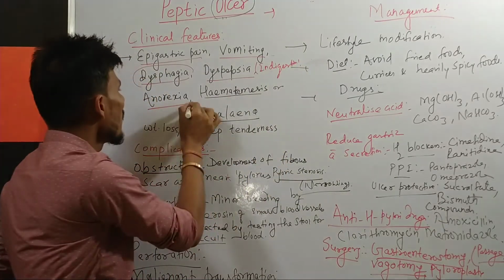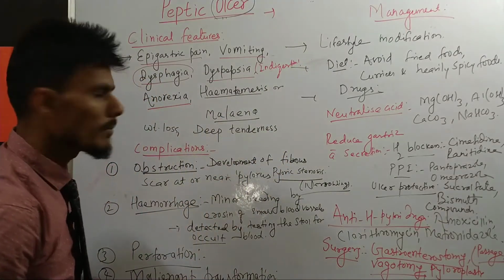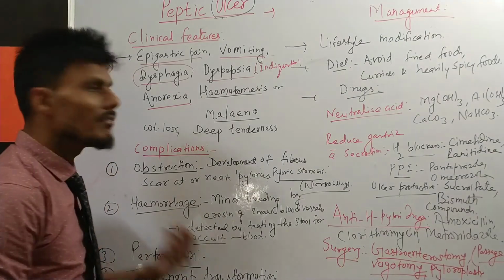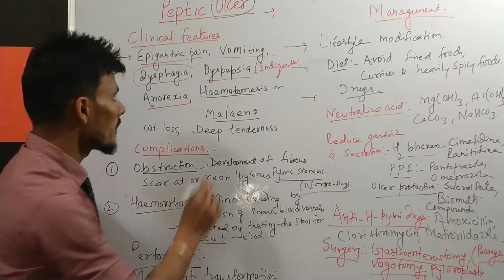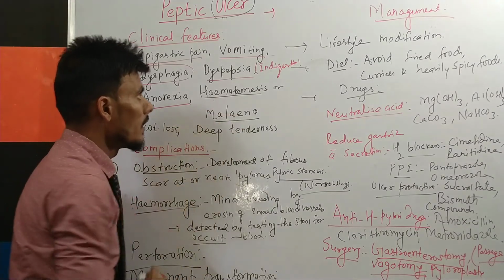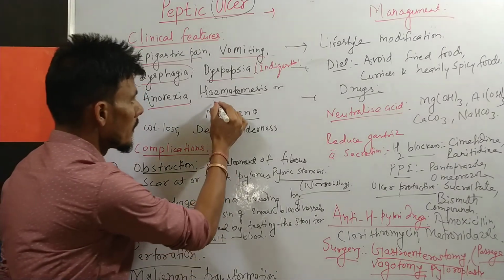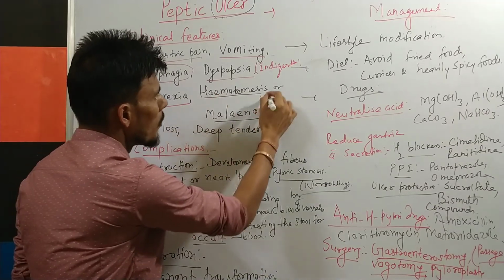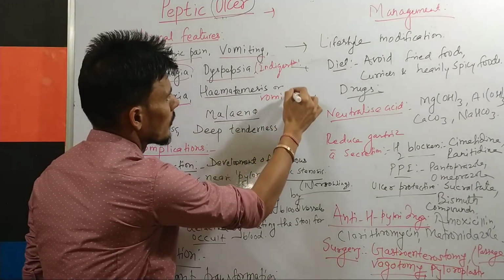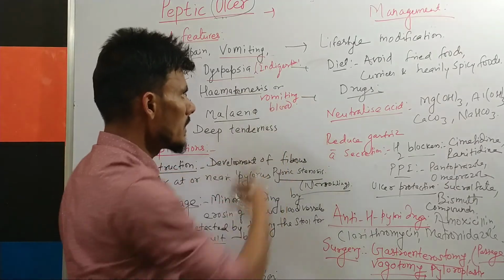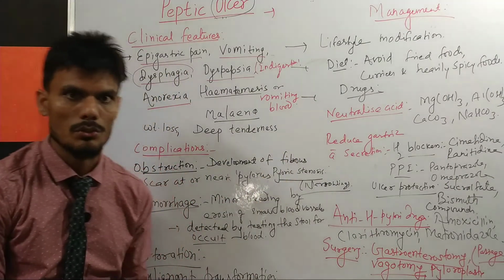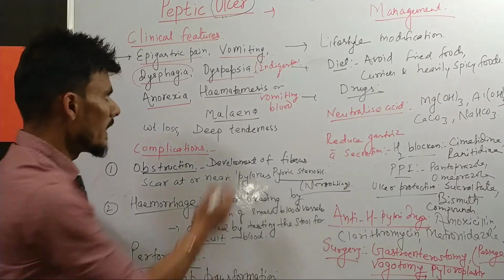After that, the patient may have anorexia, that is loss of appetite, or sometimes the patient may feel like taking food but is afraid to take it. The most important thing to remember is hematemesis, which means vomiting blood. You can see this in GERD also, that is gastroesophageal reflux disease.